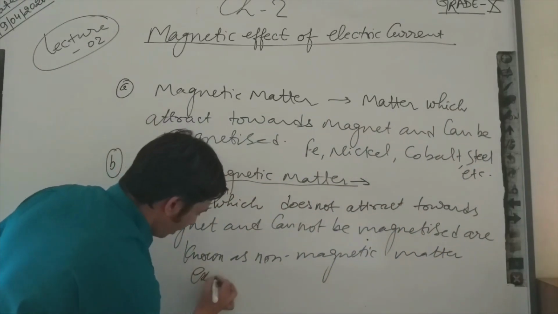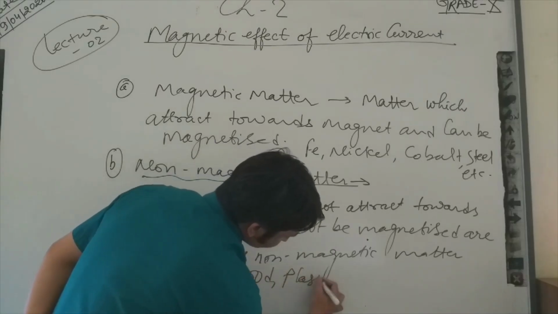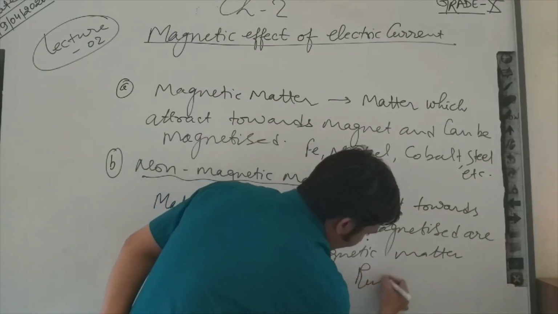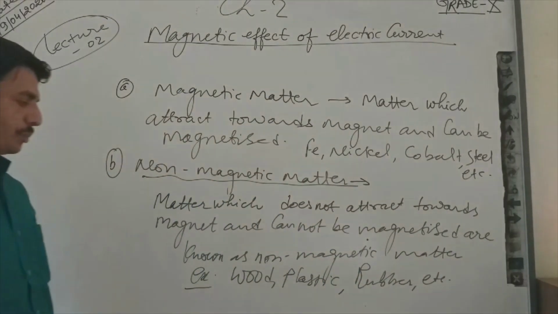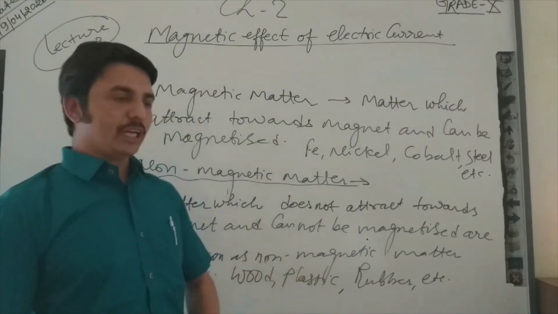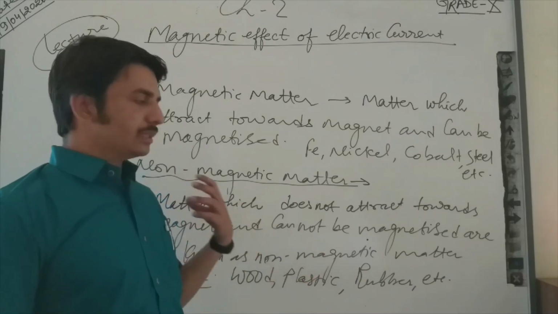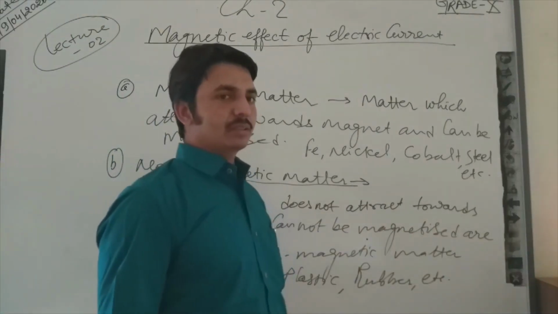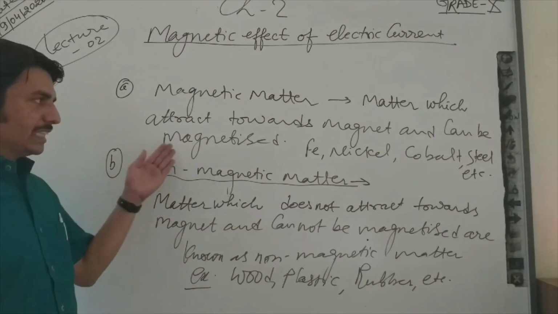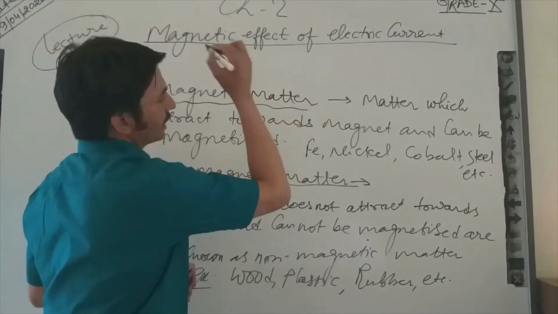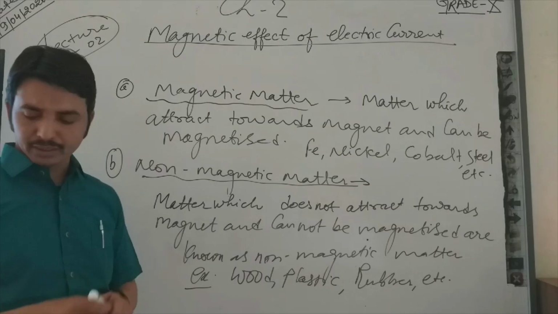Examples are wood, plastic, rubber, etc. If we apply a strong magnetic field in their surroundings, these substances will not be magnetized and will not be attracted towards magnets. So that is a broad classification of the matter present in our surroundings: magnetic and non-magnetic matter.